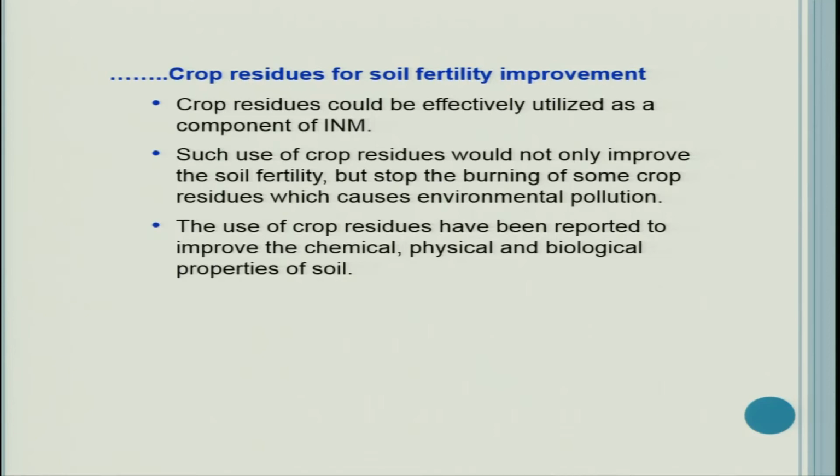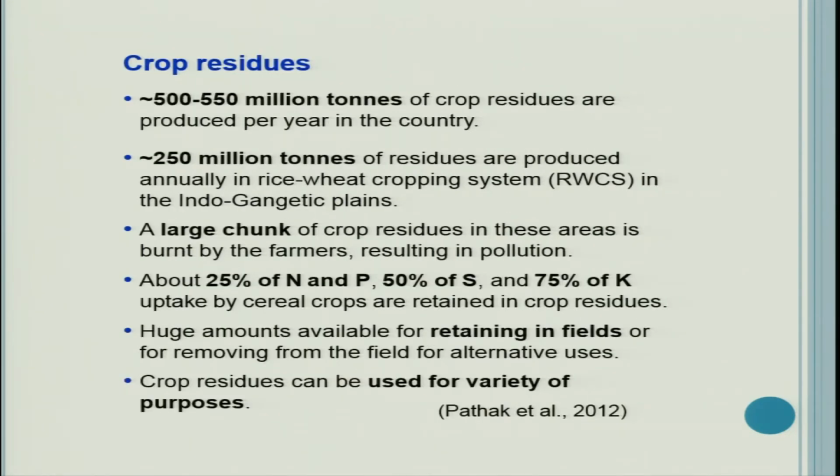The use of crop residues has been reported to improve the chemical, physical and biological properties, or health, of the soil. Now see the status of crop residues: how much we are producing, how much we are burning, how much we can recycle, and how much we can use for the improvement of soil fertility and productivity.